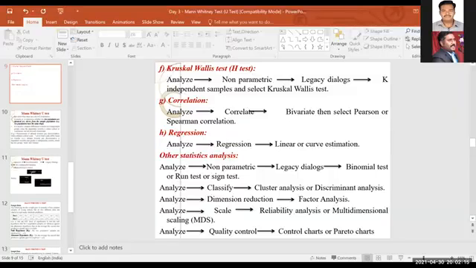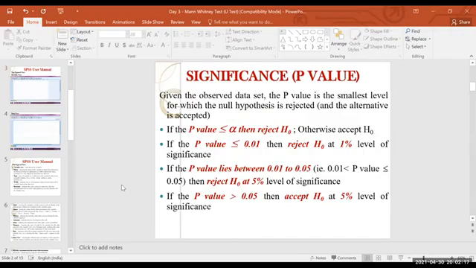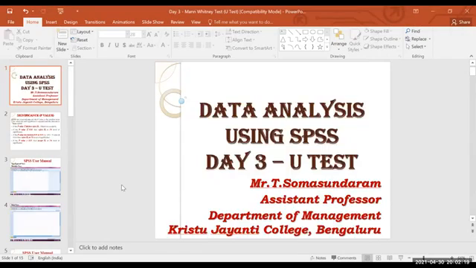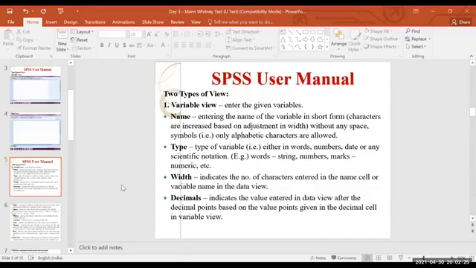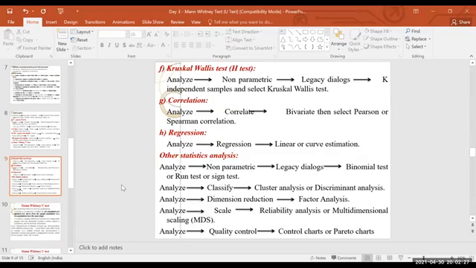And today, on the third day, we will be discussing the third tool called the Mann-Whitney U-Test, right? Yes, I shared the PPT on the screen. So the third day, we are going to discuss the Mann-Whitney U-Test. These are the things that we discussed in the past 2 days. Let me skip all this in the PPT.